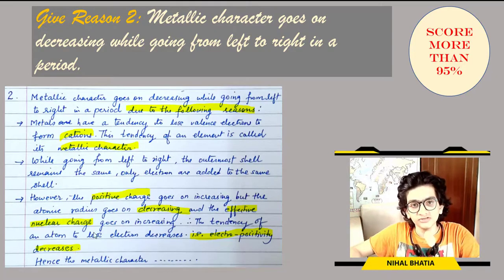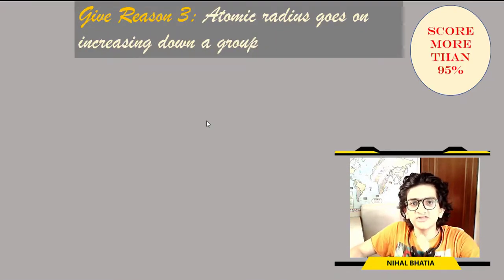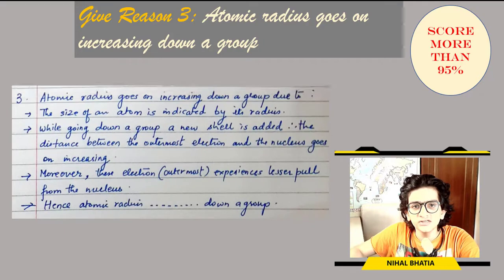Copy it from the question. Frame your own ending. Give reason 3. Atomic radius goes on increasing down a group.